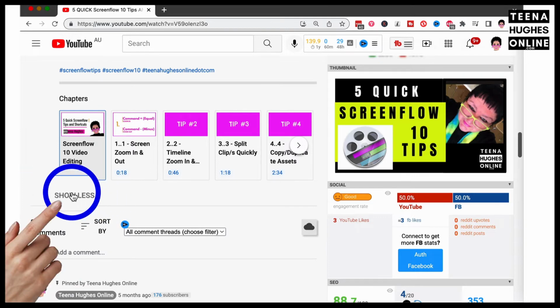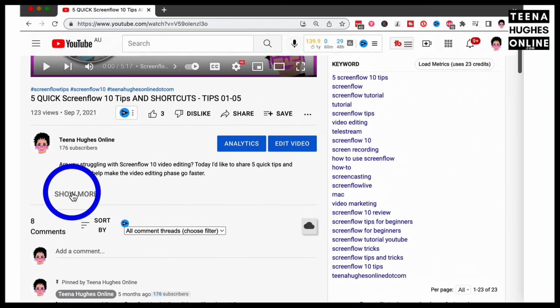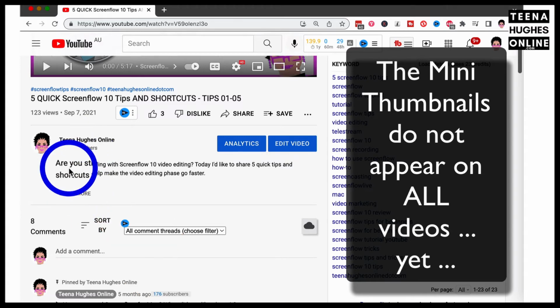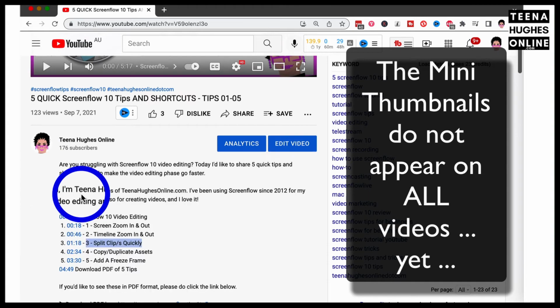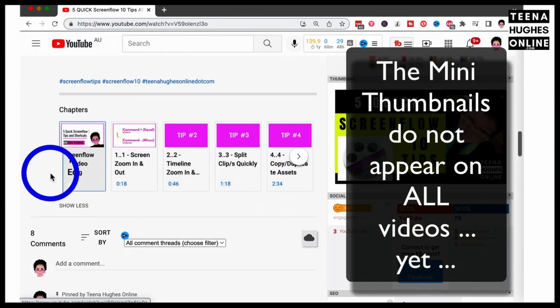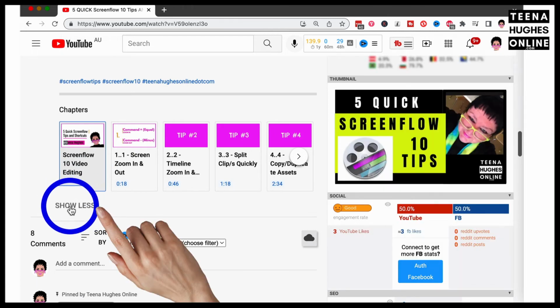Now, I must point out though, when you first go to any video, there is a show more option. This is the only way you're going to see these mini thumbnails. You must click on the show more for the description to see the entire description, and that's where the thumbnails appear. So as you can see, they're just above the show less clickable link.